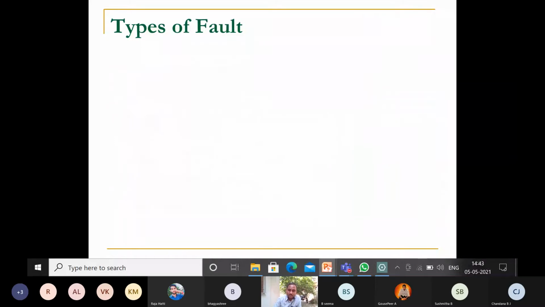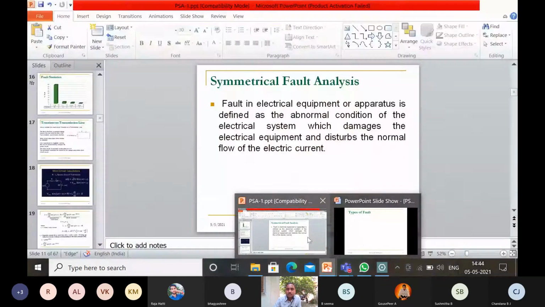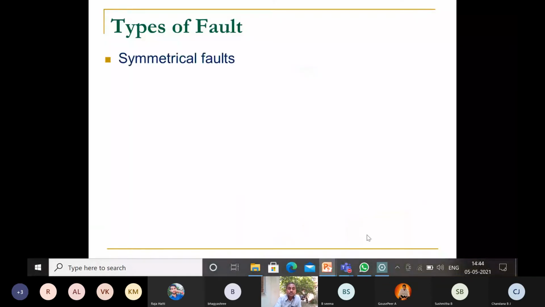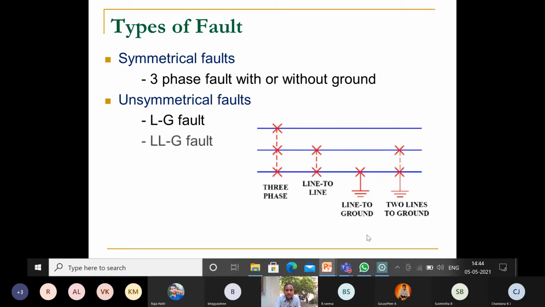And what are the types of fault? One is symmetrical fault. Another one is unsymmetrical fault. What do you mean by symmetrical fault? A symmetrical fault means a three-phase fault. It may involve ground or may not involve ground. That is called a three-phase fault. Unsymmetrical fault means single line to ground fault, double line to ground fault and so on. These are called unsymmetrical faults.